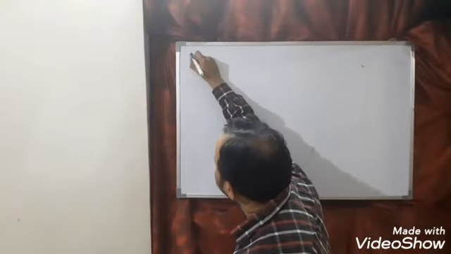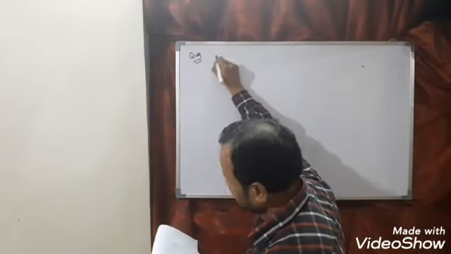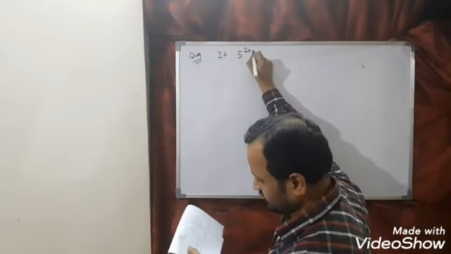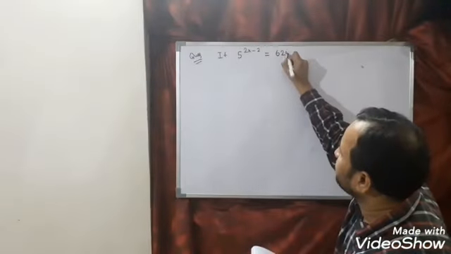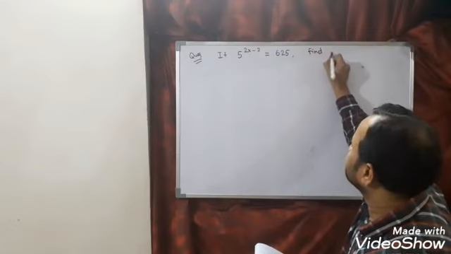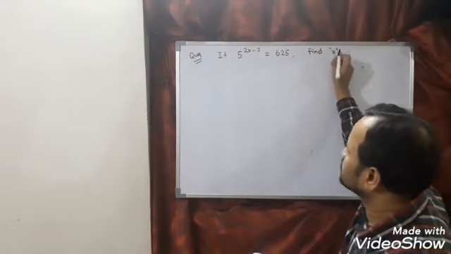The next question is, if 5 power 2x minus 2 is equal to 625, then find the value of x. Very simple question.